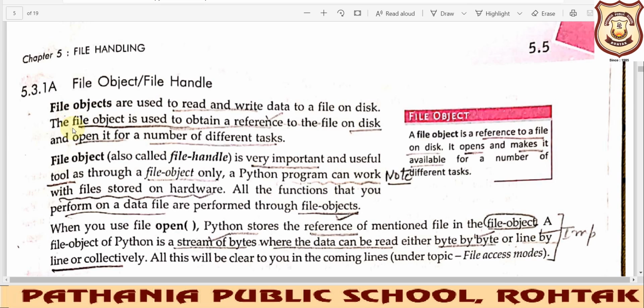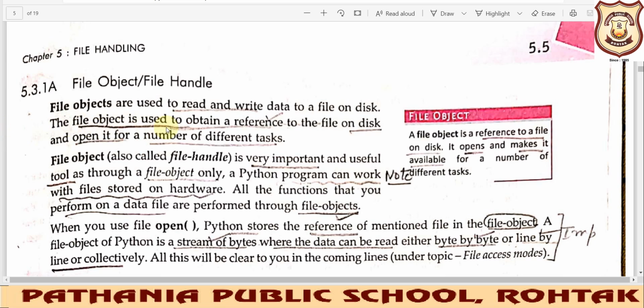Or if we want to read data already written inside a file, this file handle will help us read it. So you can conclude that this file object or file handle is very essential to deal with the particular file that we want to write.